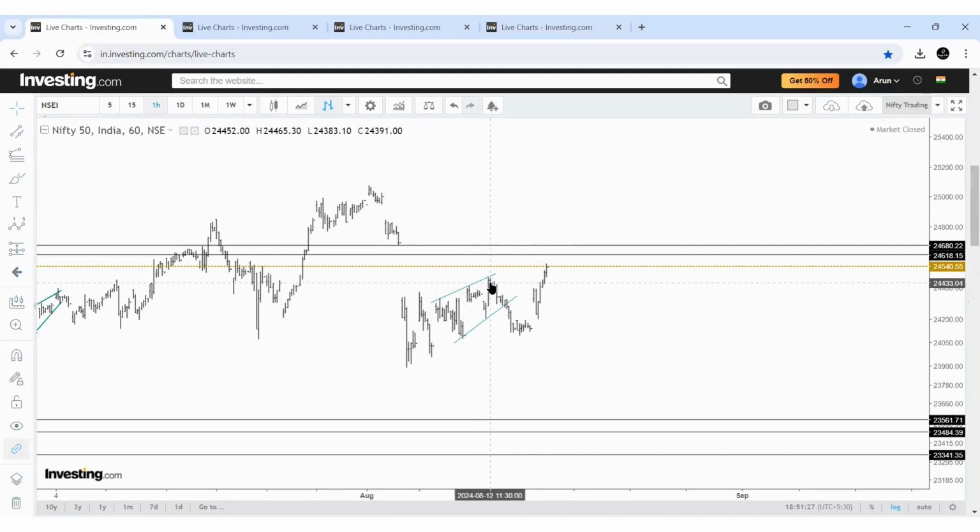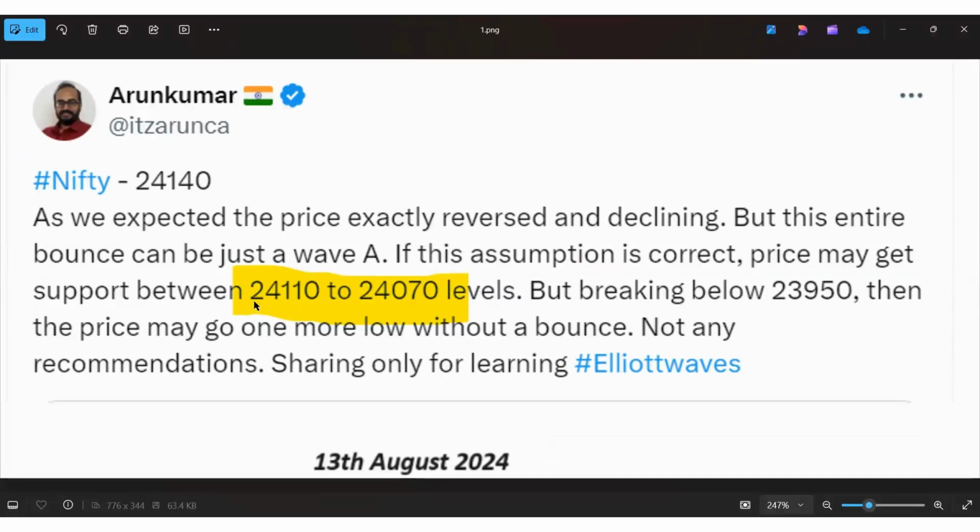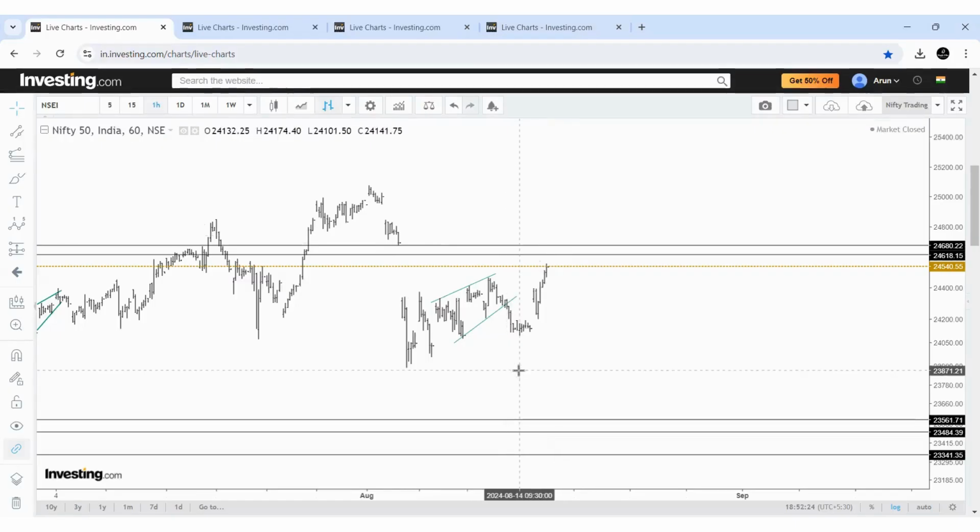A wave B can be a three-wave move and it could be A, B, C. But I said this entire move can be only wave A or W, whatever. Why? Because wave Bs usually will come and close this gap, or it can reach 50 to 61%. That's what my thought process was on that day. So that's why I said this can be only wave A and B and C, or W, X and Y. If this assumption is correct, price may get support between 24,110 to 24,070, and the exact low made was 24,100.